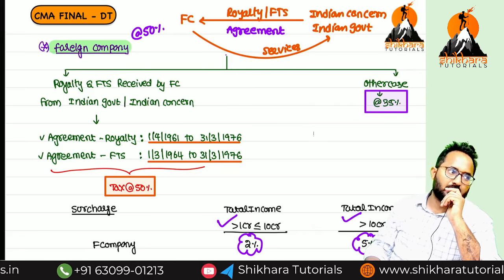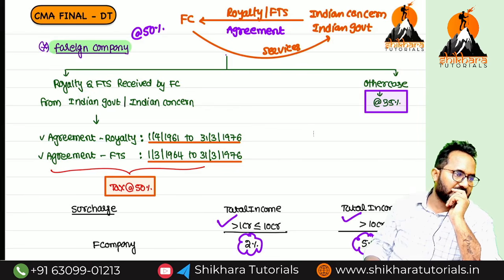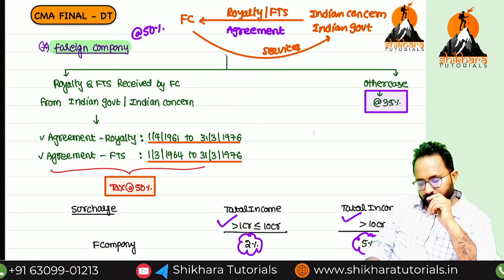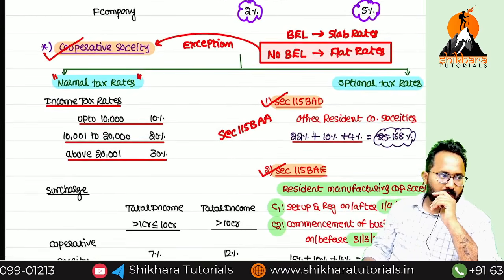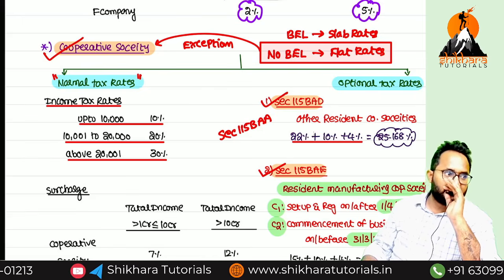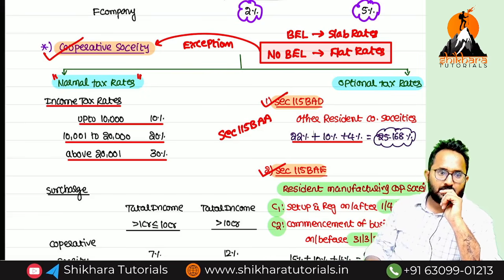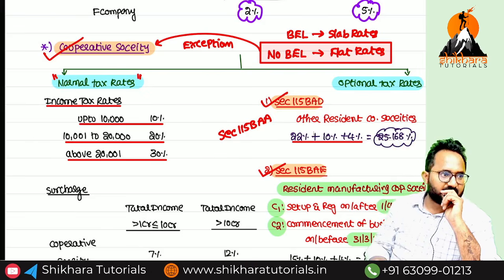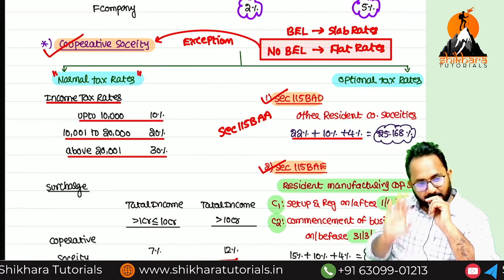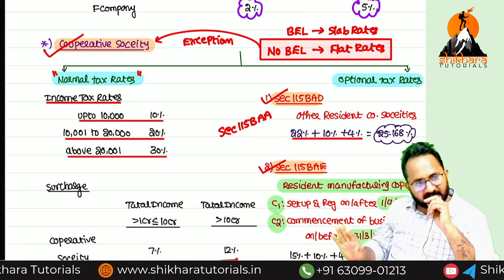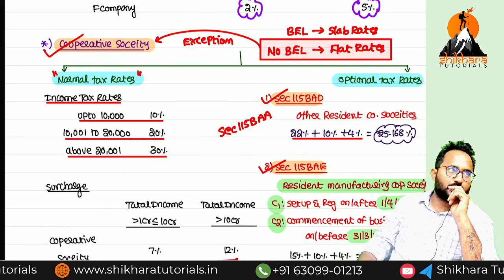Next, we will discuss the surcharge. Surcharge slabs, you know already: 1 to 10, more than 10. So for 1 to 10, what is the rate? 2. More than 10? 5. Understood? Next, cooperative society. Cooperative society doesn't have any basic exemption limit, but still we have to follow slab rates. If any person has a basic exemption limit, slab rate applies; otherwise, flat rate. But for that rule, this is an exception. Still we don't have any basic exemption limit, but we are following slab rates only. Okay, 0 to 10,000. What is the rate?